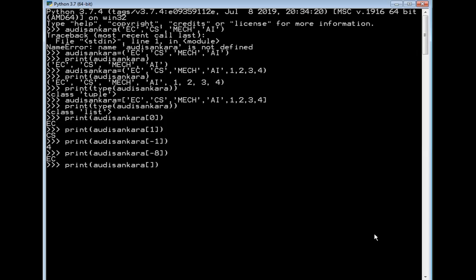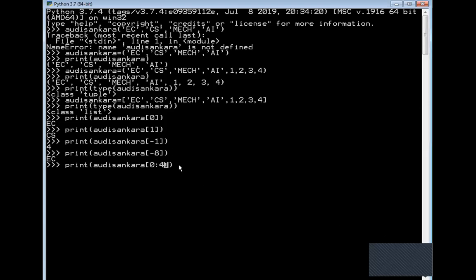That is the output I am expecting. For that, I need to specify the index numbers. As you can notice here, 0 colon, and then 4. I am specifying 0 to 4.